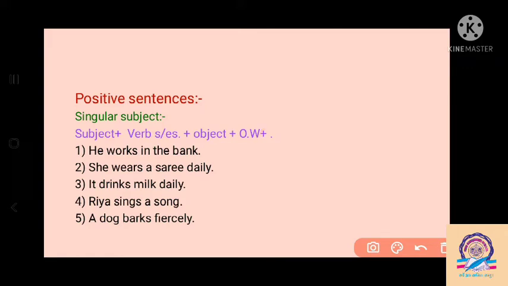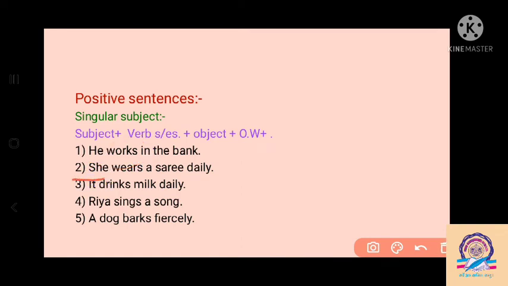So we can say the sentence begins with the subject, meaning a noun or pronoun. Then if the singular subject is there, he, she, it or one singular noun, we have to apply s or es to the main form of the verb here. Like the example here: he works in the bank. By saying he, we have to add s to the main verb here. So by seeing he, we add s to the main form of the verb. So, he works in the bank.